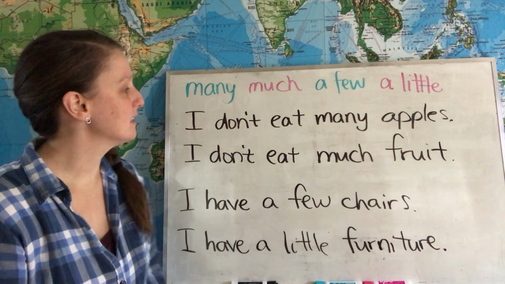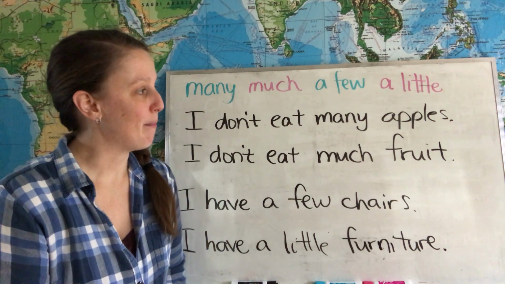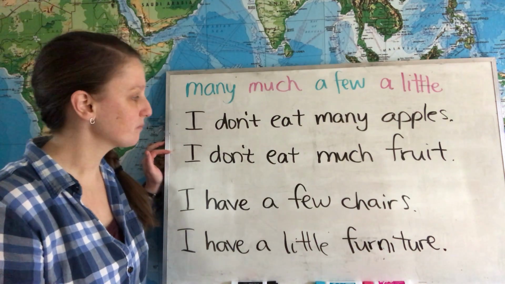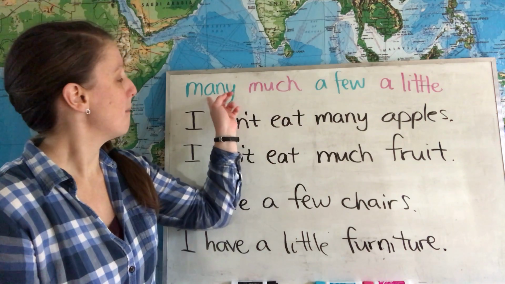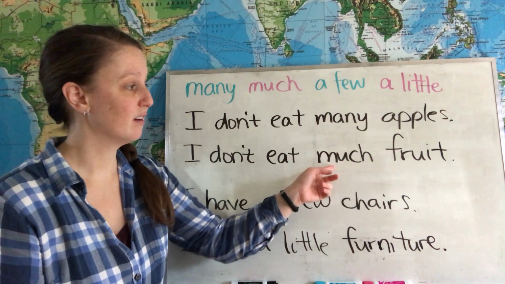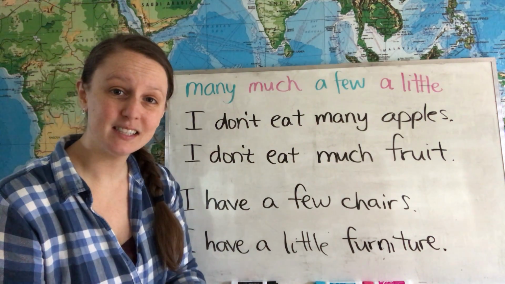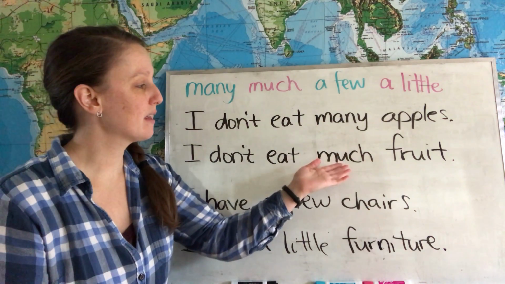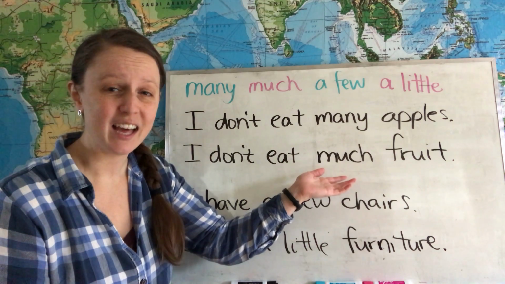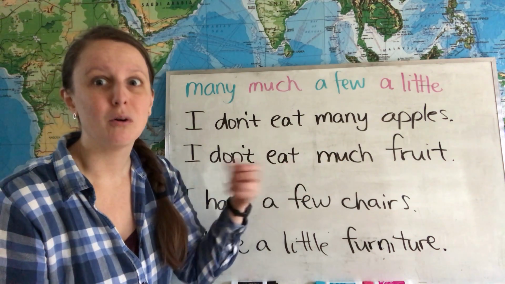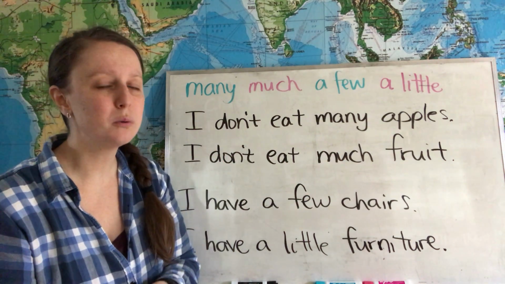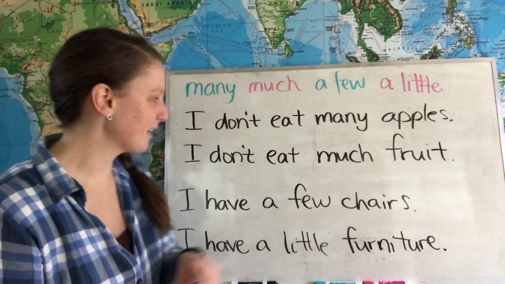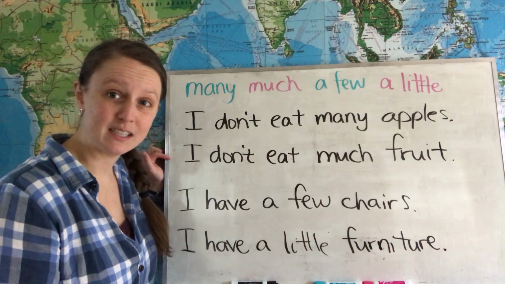Our first sentence is, I don't eat many apples, and I don't eat much fruit. We use the words many and much in negative sentences and in questions. If you want to use the same idea in an affirmative or a yes sentence, we usually use the phrase a lot. So let's look at the differences between these two sentences.